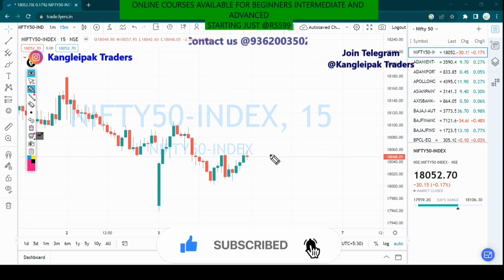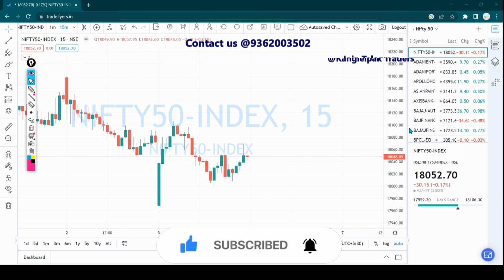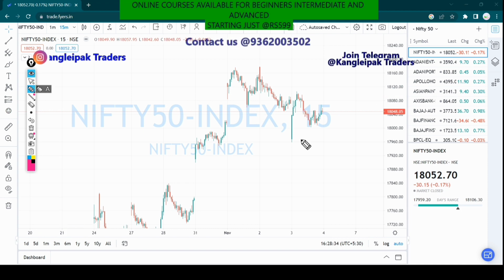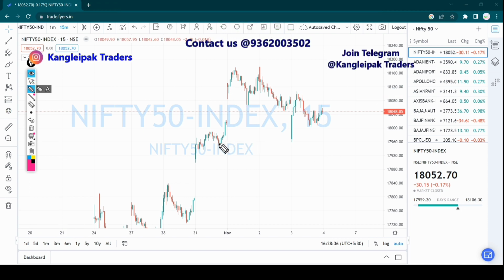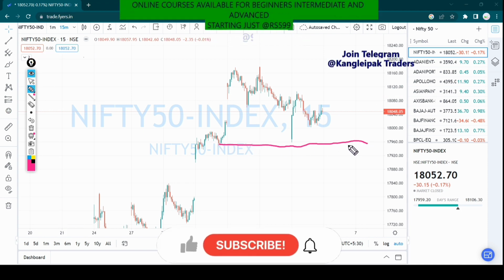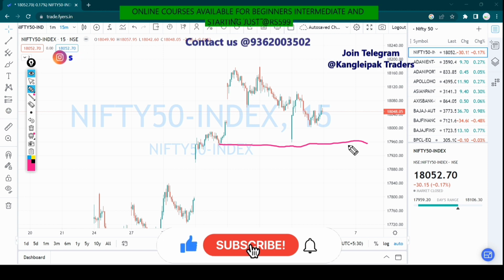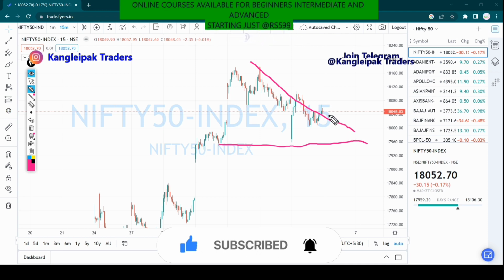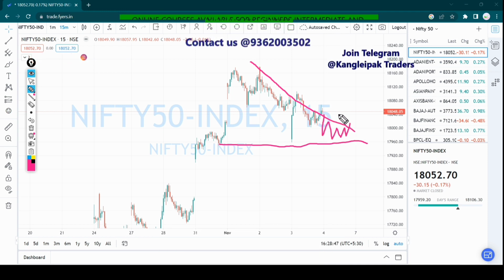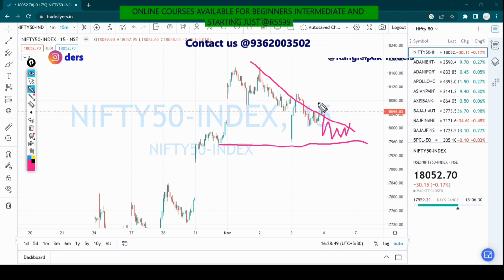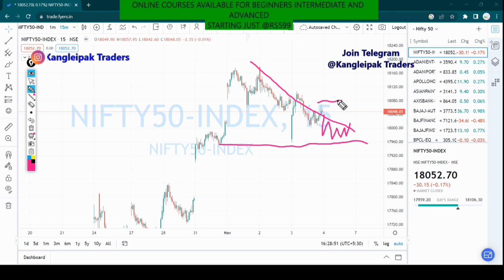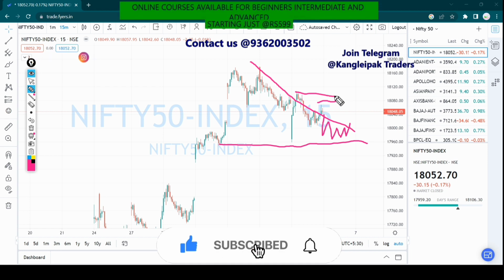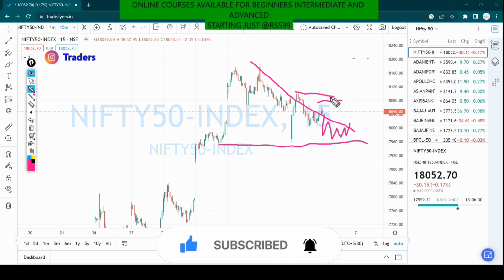And for selling, I don't recommend selling. Until and unless it gives a proper closing below 17,950, we are not going to sell. We are not going to create any bearish position. So here we can see a trend line. The market is expected to stay in this range, and if it gives a closing above 18,080, we can start buying with half quantity, and if it gives a proper closing above 18,100, we can start with full quantity. So this is how we are going to trade in Nifty 50.